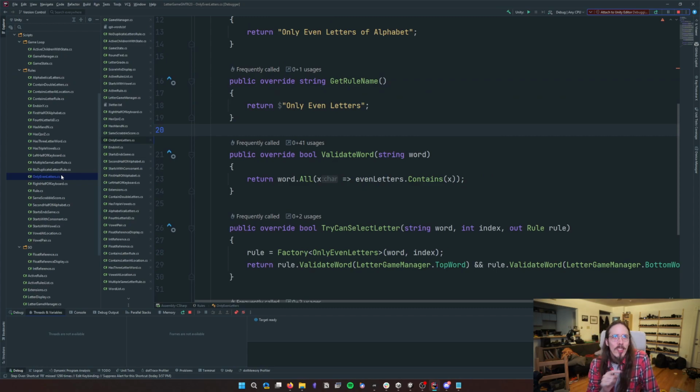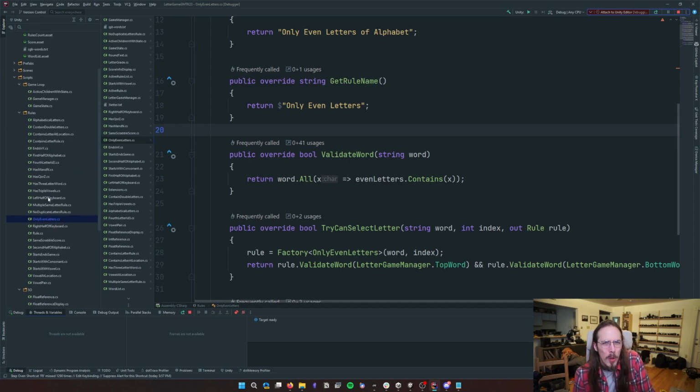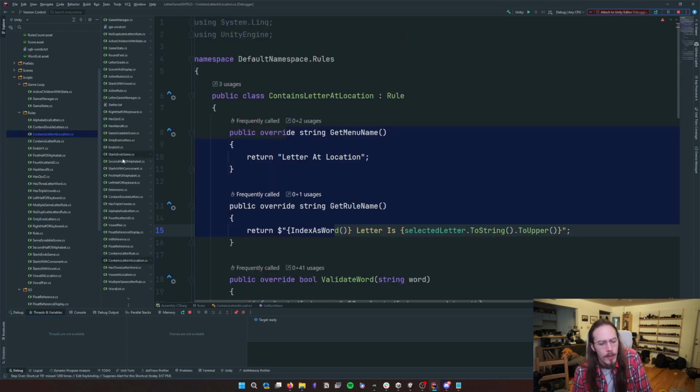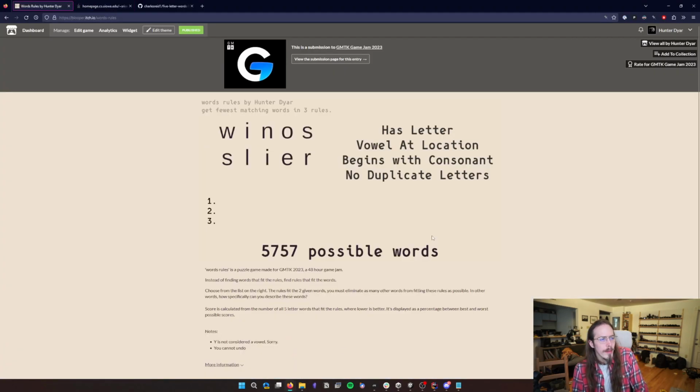How many words that are anagrams also end in S? It's like weird lateral connections between thinking about how rules are composed and what patterns they have in them, which makes them such an interesting topic for all these different word games, including mine, which I'm pretty happy with.